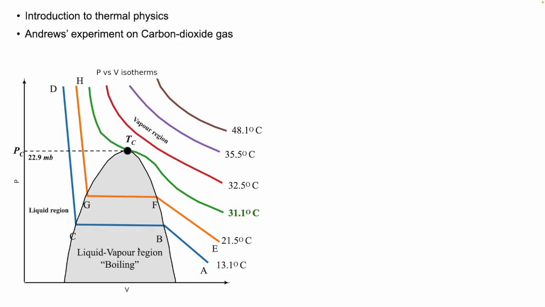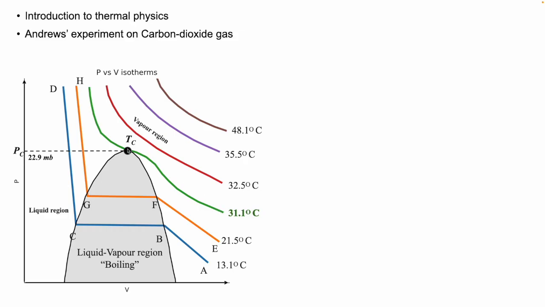So this region is referred to as a liquid-vapor boiling region. Again, even at a slightly higher temperature, we see the same behavior: at a point of pressure, the volume decreases rapidly, and then the gas is compressed into a liquid.